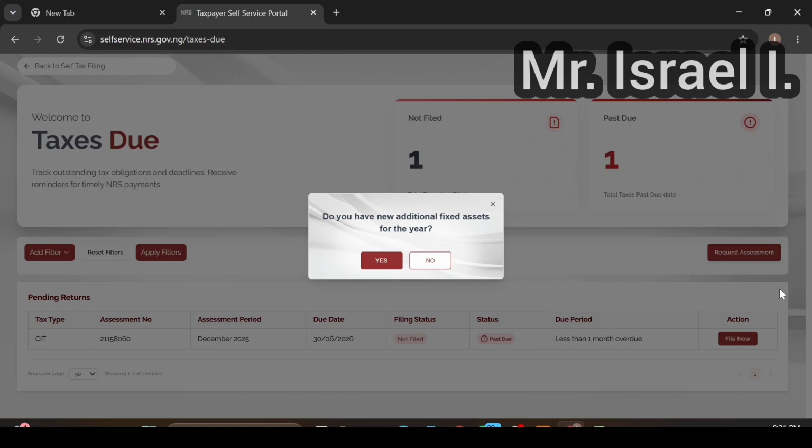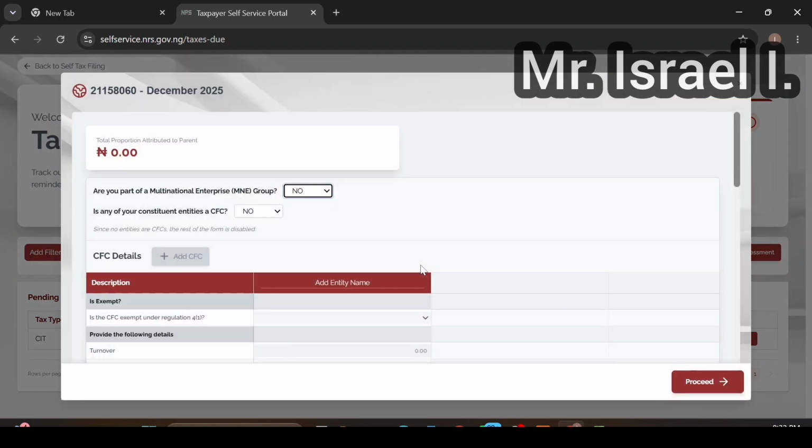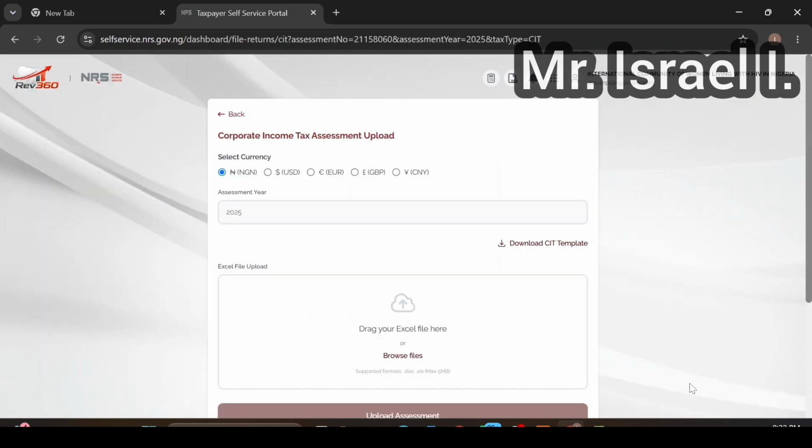So in this case, this NGO has assets, but they don't have additional assets for the year under review. The year under review is 2025, right? Good. Then we'll say no, and proceed. Then you come here to file in. Let's proceed. Good and fine.